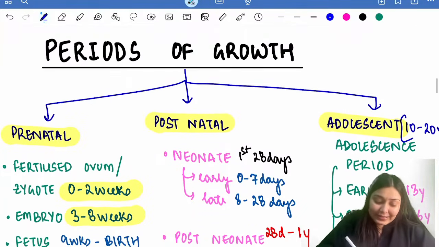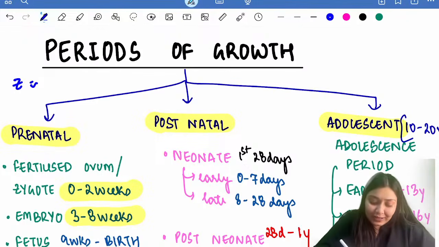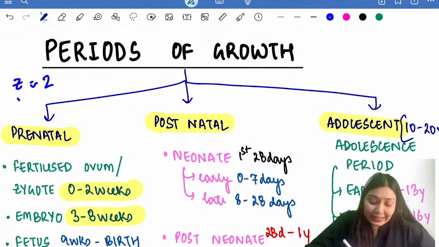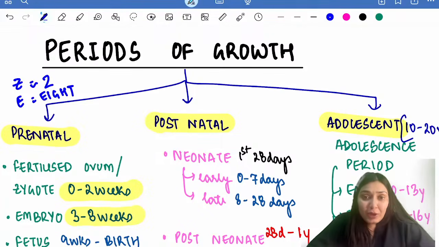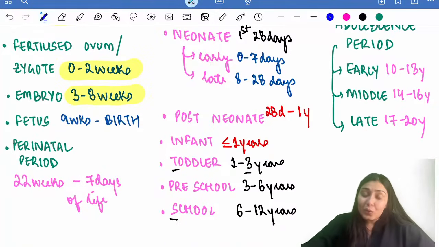If you write Z for zygote, it can be very similar to the number 2. So till 2 weeks, it's zygote. And E is for 8. So embryo till 8 weeks. Very easy to remember, fertilized ovum or zygote till 2 weeks and embryo 3 to 8 weeks.